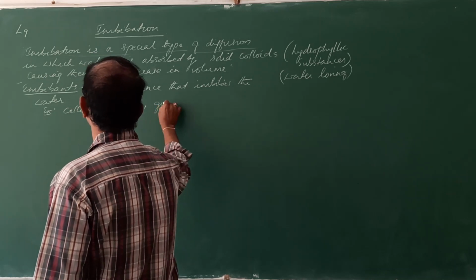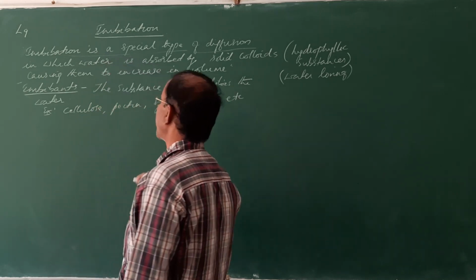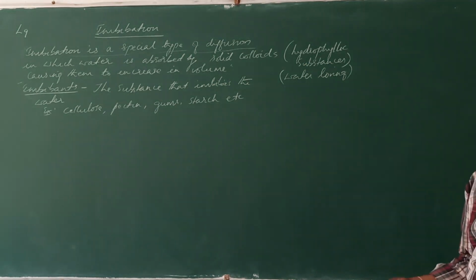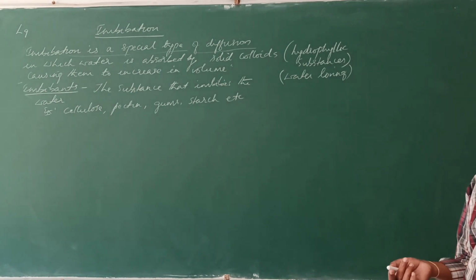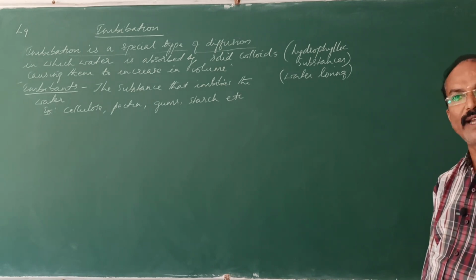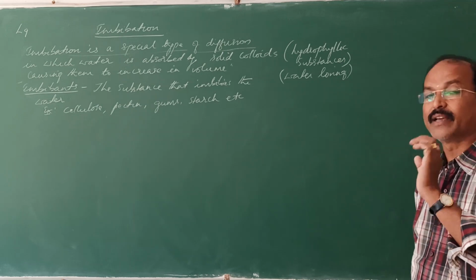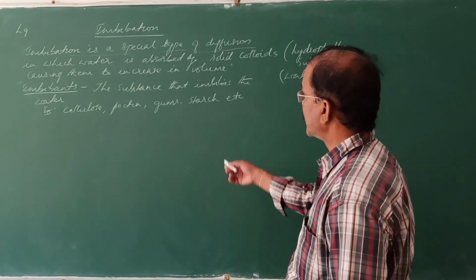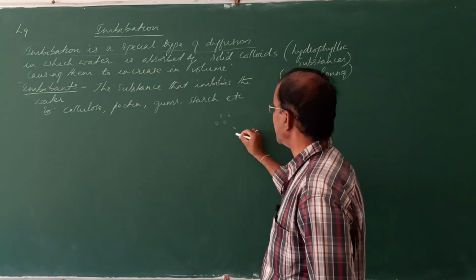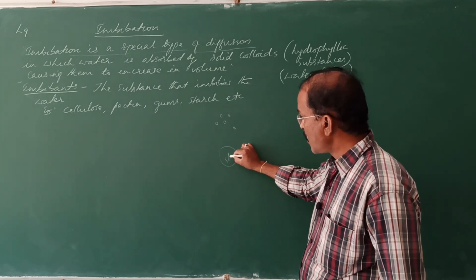So the gums, starch, etc. are all present in the cell wall, in the seeds, in the fruit wall, in the root hairs, and in dead pieces of wood. In doors and windows, the cells are dead, but the cell wall and these substances are present in the wood, isn't it? So these solid particles are colloids, and the water molecules enlarge them, and these are the imbibants, that is, solid colloid substances.